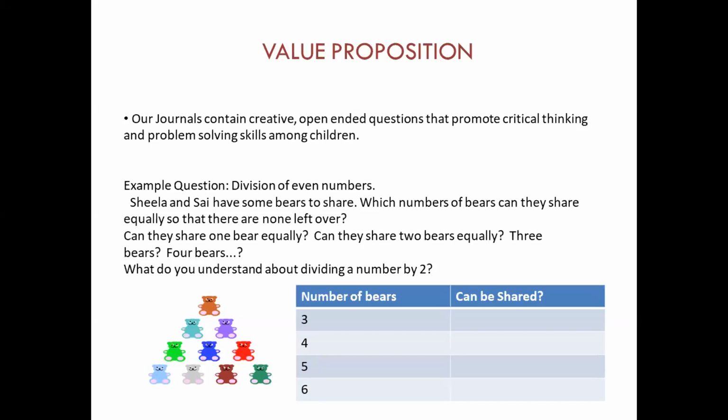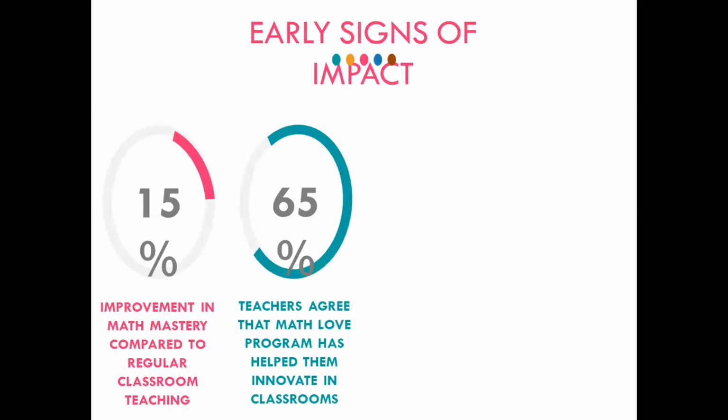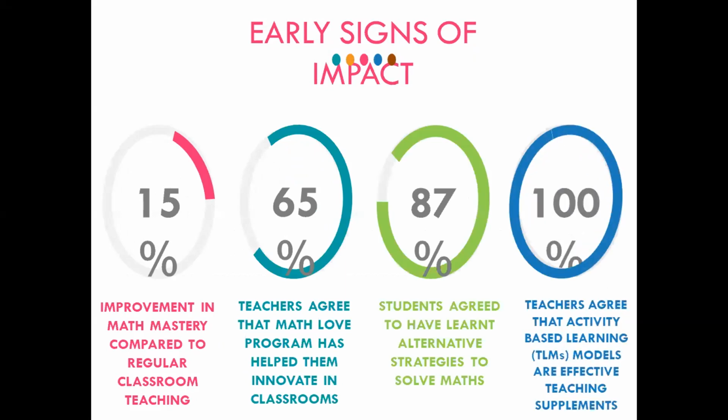So that is it. Because I've discussed this model, the first question that I'm usually asked is what's the impact so far? I just thought I'll quickly share this as well. So this is the impact so far. And something that's close to my heart is the third one, where 87% of the students that we work with have agreed to have learned some alternate strategies to solve problems, I think through game-based learning methods. And I think that's something we really want rather than just marks and things. So that impact has really been close to our heart. And that's our impact so far.